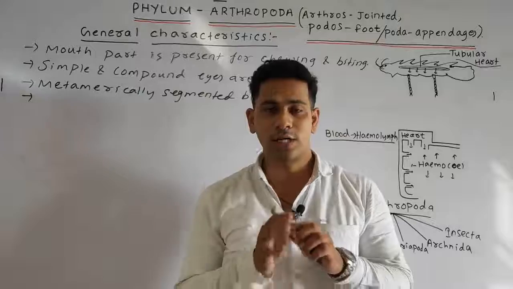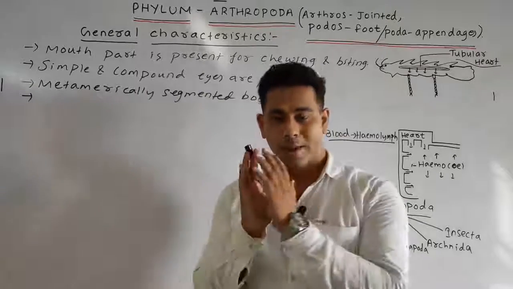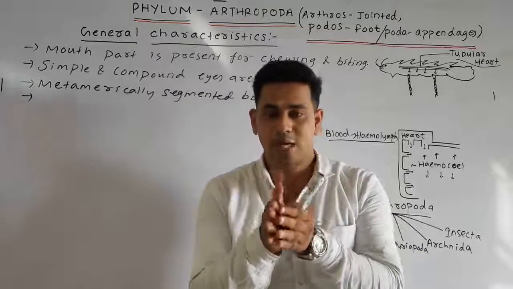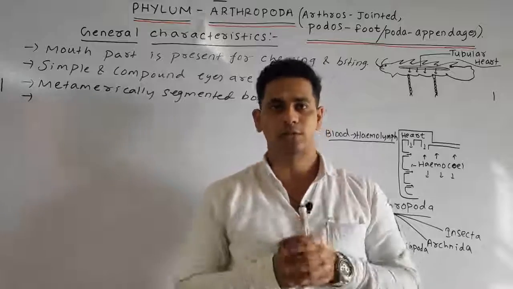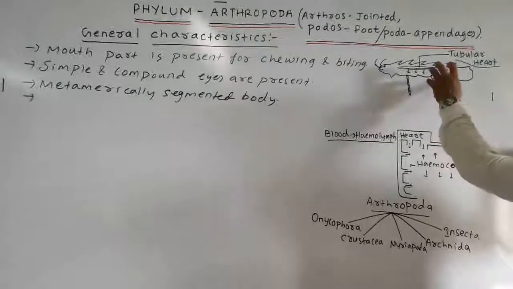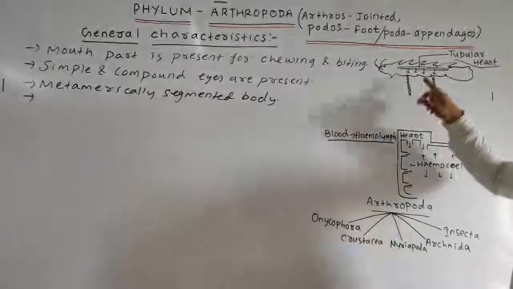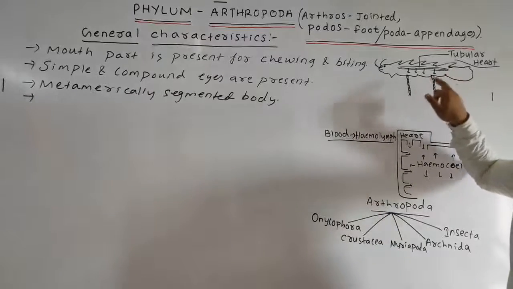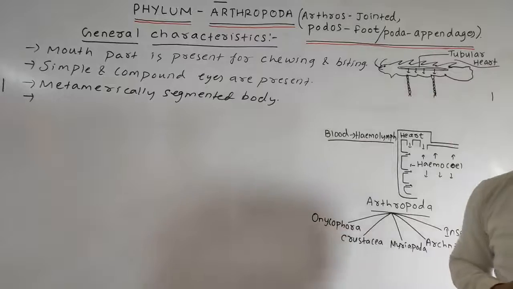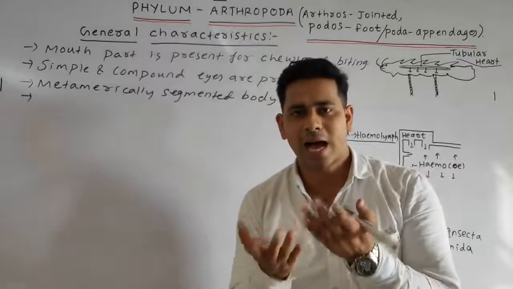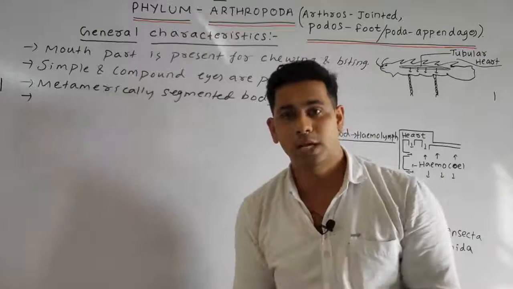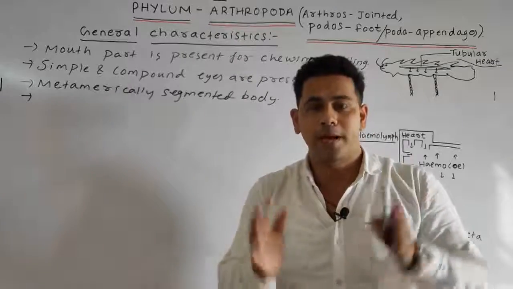In closed circulation, it passes the blood through closed vessels, capillaries or blood vessels. So simply, students, is there any sort of blood vessels you can see here? No. So here the type of circulation is open circulation. Then obviously the body cavity is of what type? It is a hemocoel, or blood filled cavity.